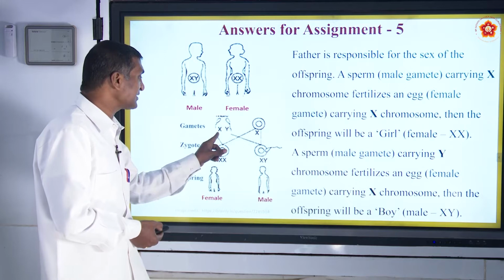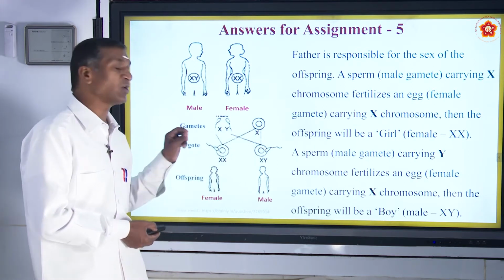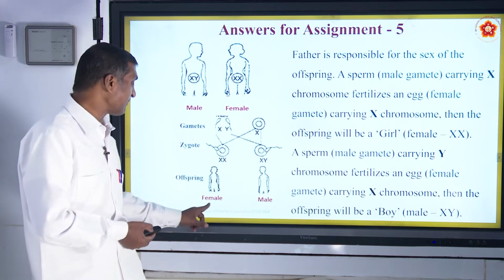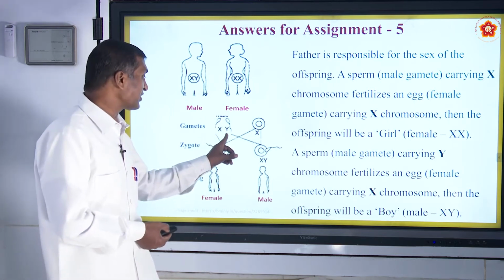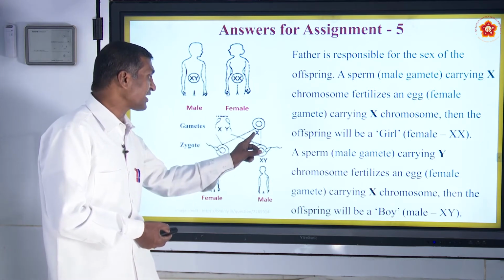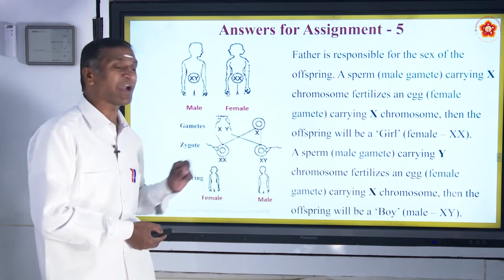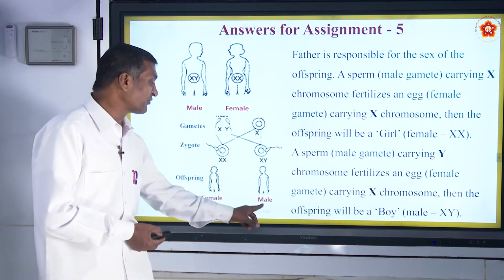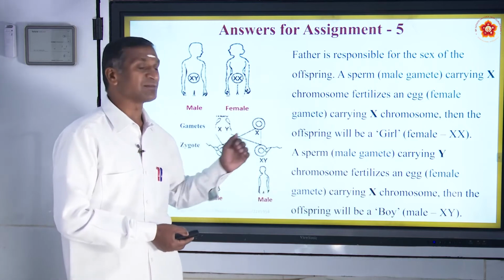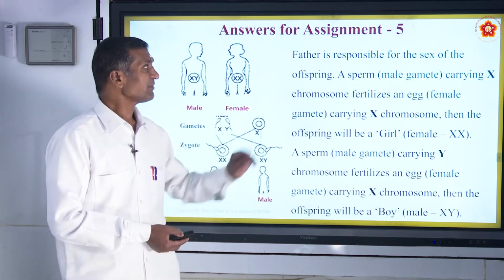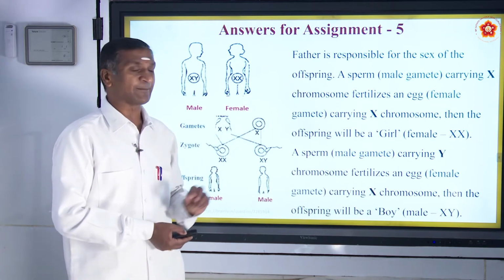If the male X gamete fuses with the female X, then the zygote will be XX and the offspring born will be female. If the Y gamete of the male fuses with the X gamete of the female, then an XY zygote is formed and the offspring will be male. This is the explanation given here. The father is responsible for the sex of the offspring.